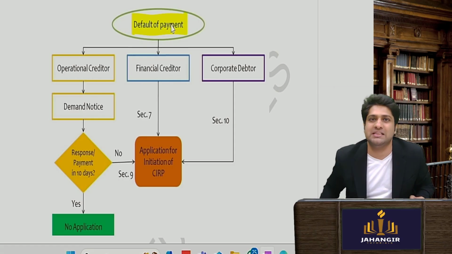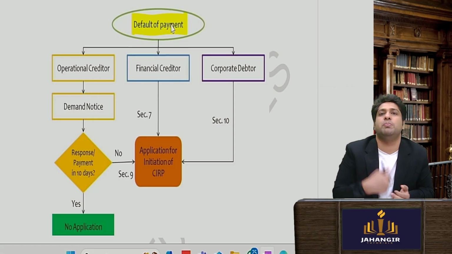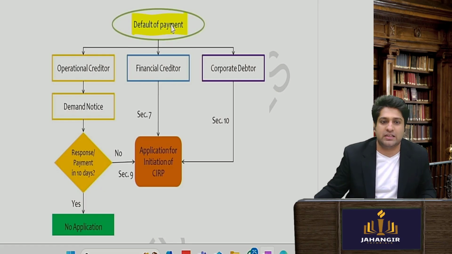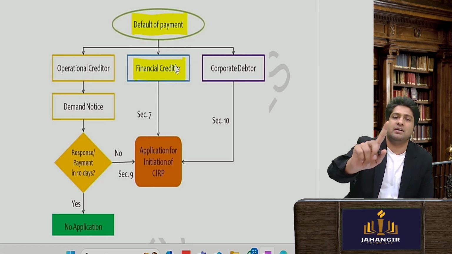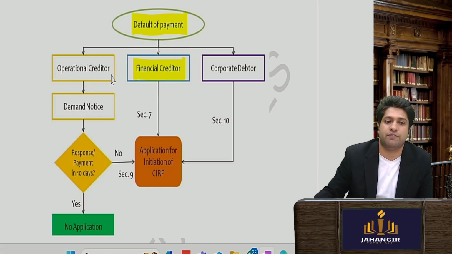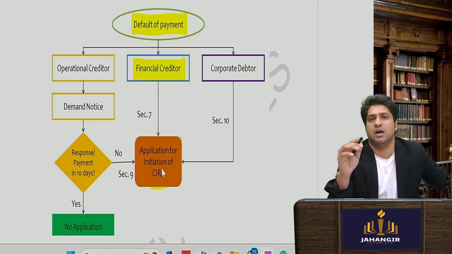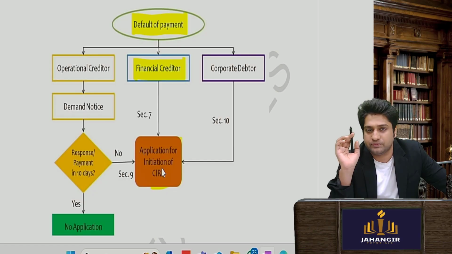So there must be the debtor, who must not be able to pay the money. If he has not been able to pay the financial creditor, he couldn't pay. Even if one EMI is bounced, the financial creditor can go directly and file a case to the authority NCLT.